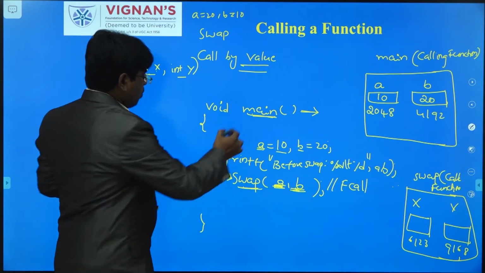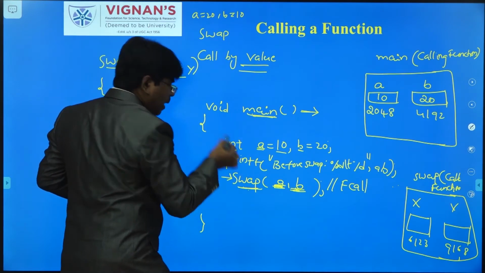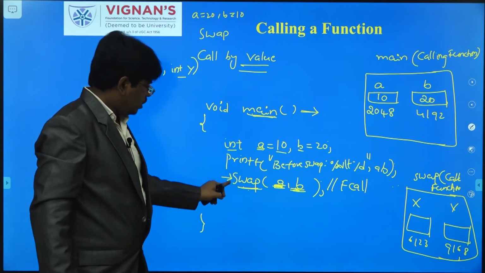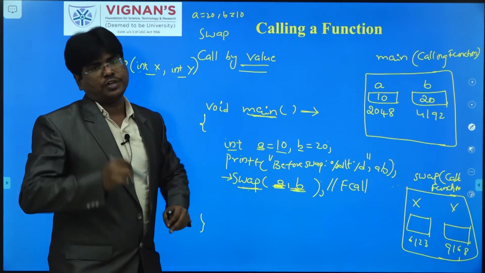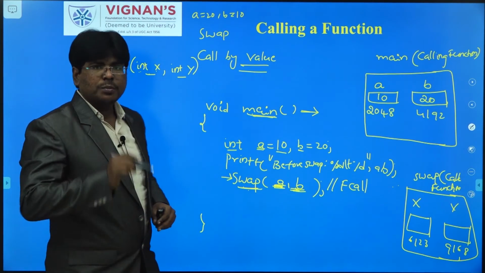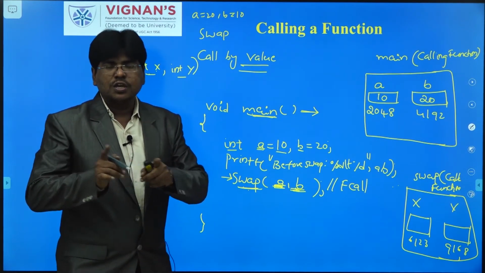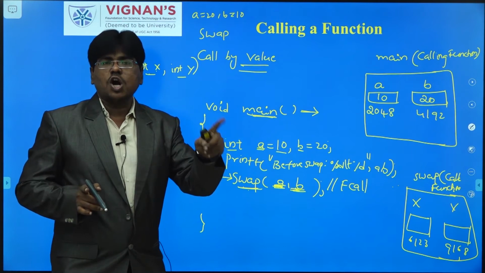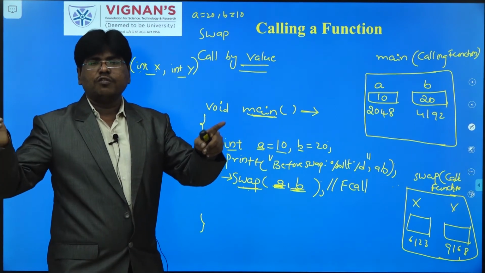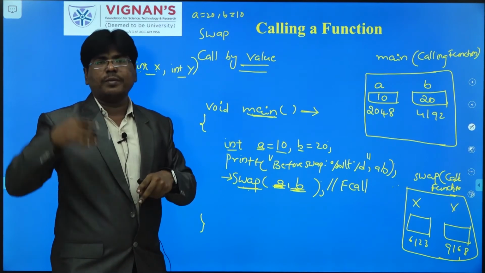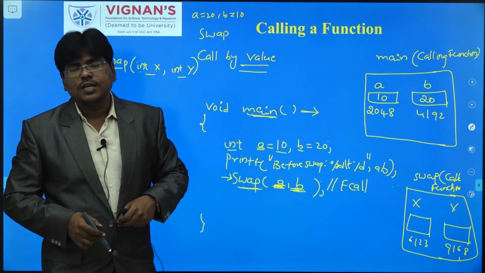Here main function is calling the swap function. So main is called the calling function and swap is called the called function. Try to remember these two terms, very important in function calls. Which function calls another function, that is the calling function. Which function receives the call from another function, that is the called function.